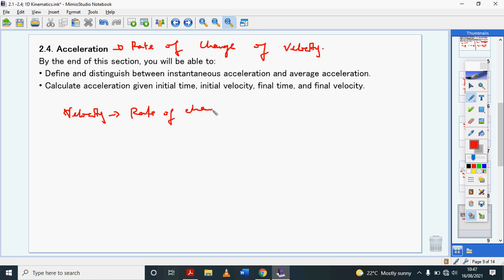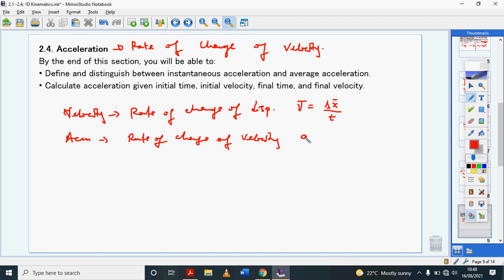Rate of change of displacement. It's given as speed is equal to change in displacement divided by time. Acceleration is the rate of change of speed or velocity. And acceleration is therefore given by change in velocity divided by time.